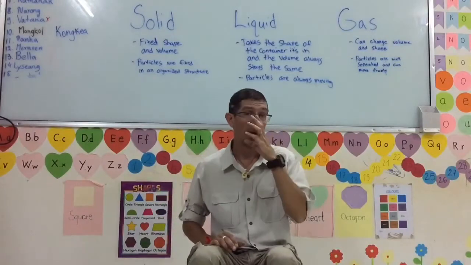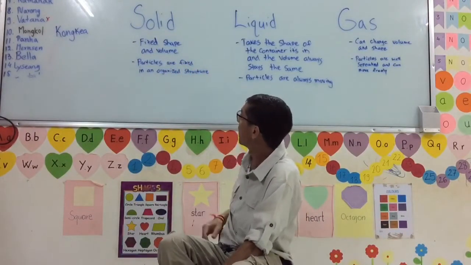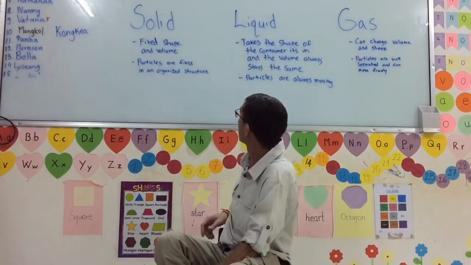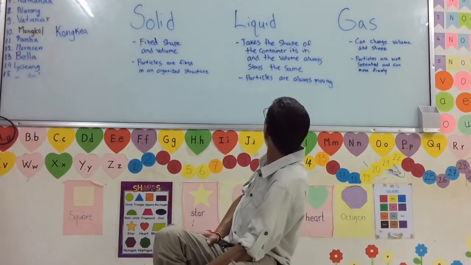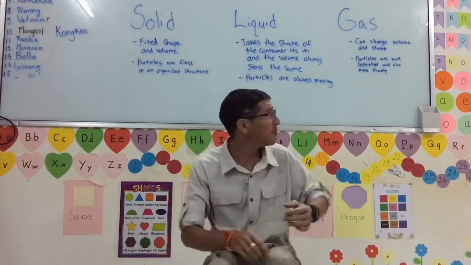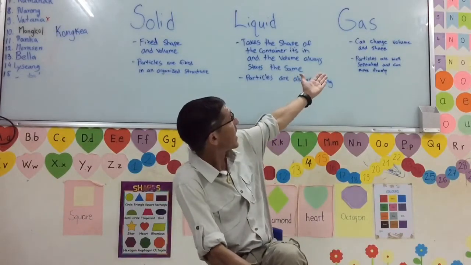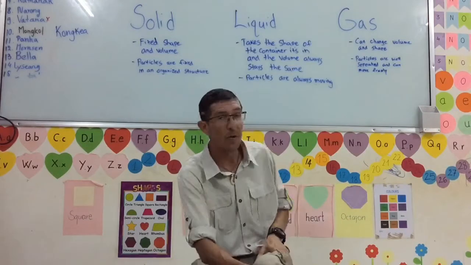So that's great. A solid has a fixed shape and the same volume. The particles are fixed in an organized structure. A liquid takes the shape of the container it's in, and the volume always stays the same. The particles are always moving. A gas can change the volume and shape, and particles are separated and can move freely.